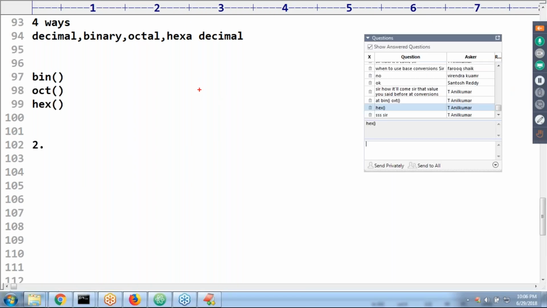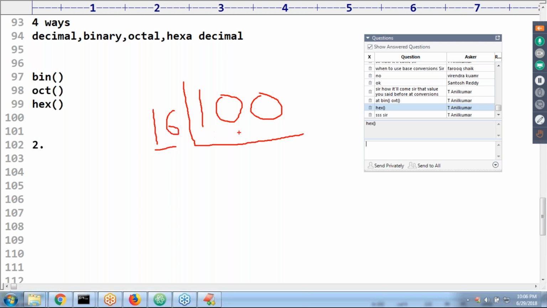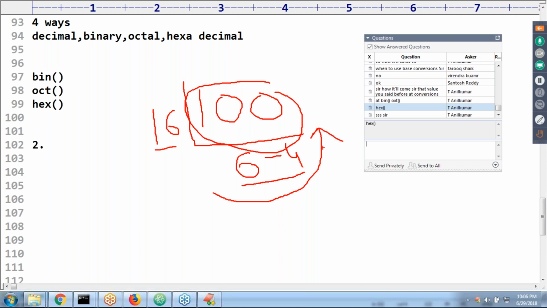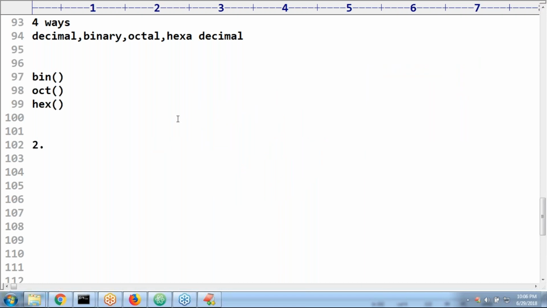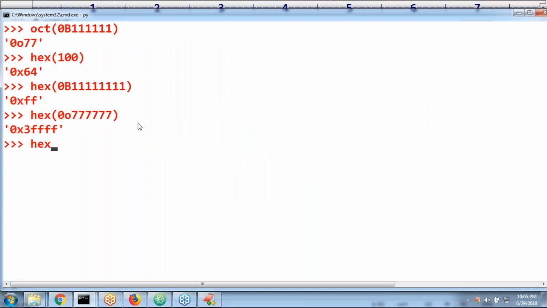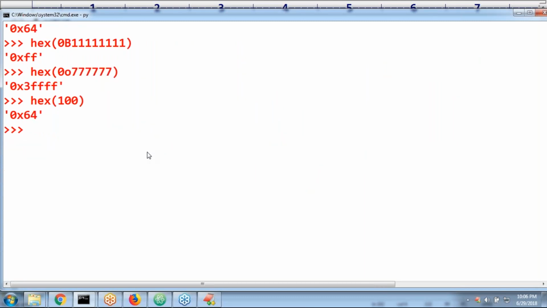Now today I will become a mathematics faculty. Okay. 100 is there. I want to convert it into hexadecimal. Now divide by 16. 16 sixes are 96, and 4 is the remainder. Then consider that, what is the value? 64. So hexadecimal of 100 is 64. That is the process everywhere. Hexadecimal of 100 is nothing but 0x64.